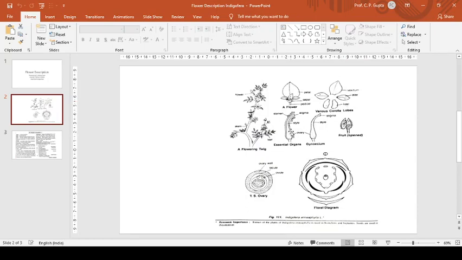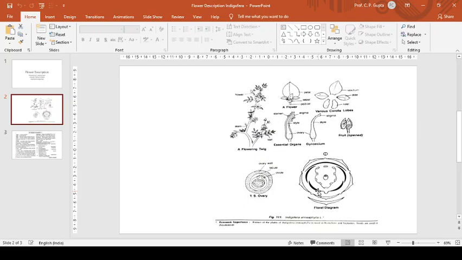Now comes the androecium. Stamens 10, diadelphous. That is, 9 united with each other to form a tube and one, which is posterior, is free.